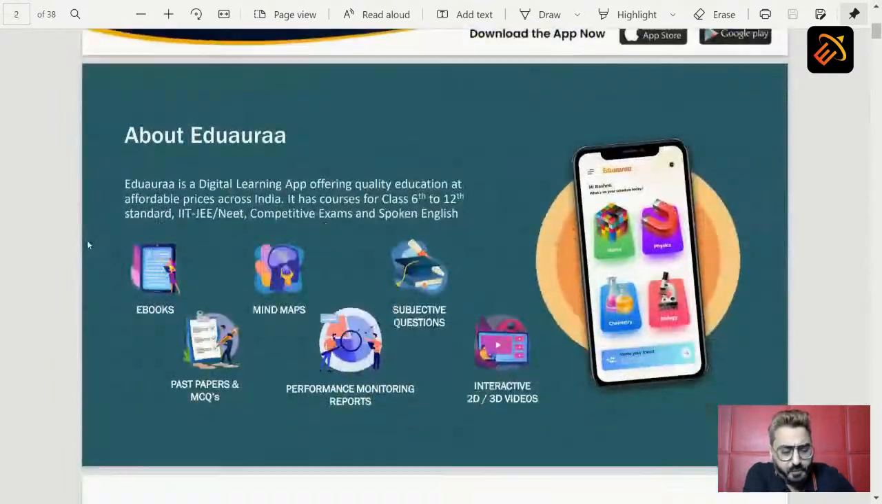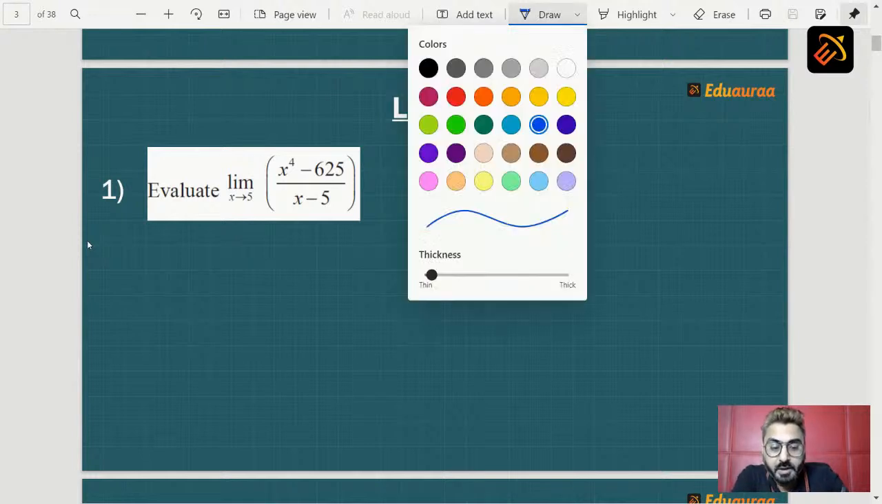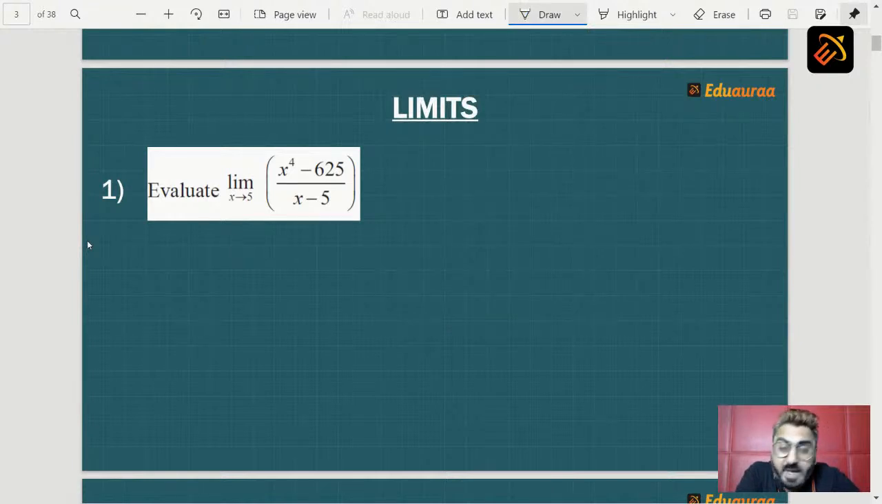So what is the first sum? The first question is, evaluate limit x tending to 5, x raised to 4 minus 625 upon x minus 5. How to solve this? Now students, looking at this sum, कोई फॉर्मूला याद आया? Yes, एक फॉर्मूला था. कौन सा फॉर्मूला था वो? So that formula was limit x tending to a, x raised to n minus a raised to n upon x minus a.